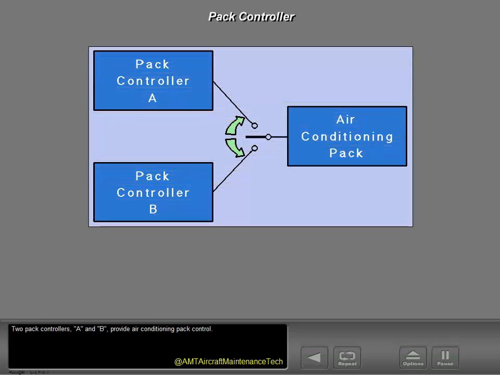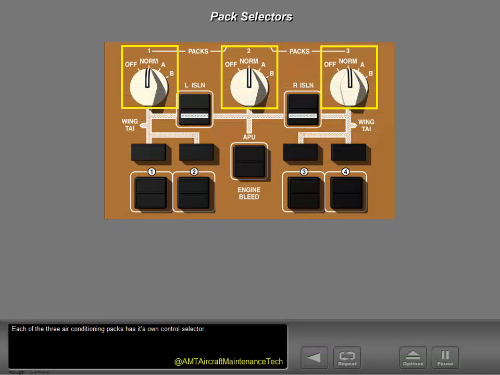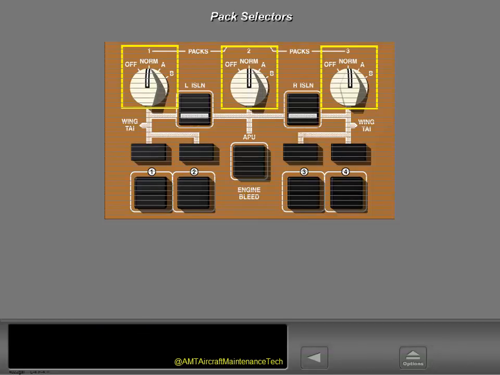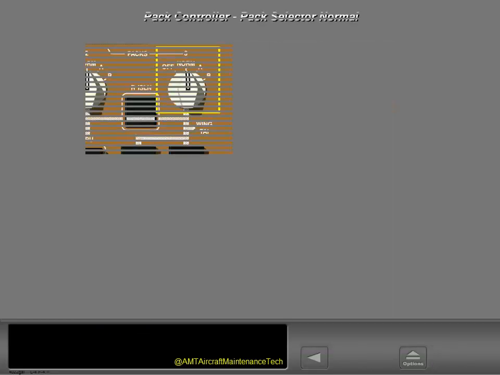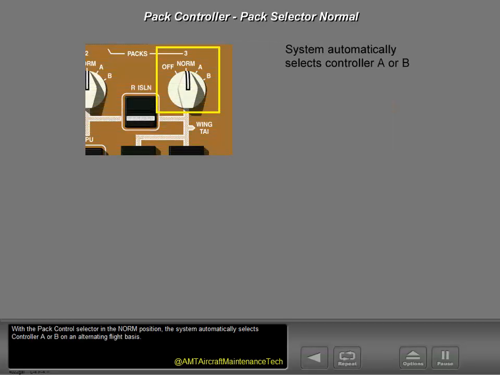Two pack controllers, A and B, provide air conditioning pack control. Each of the 3 air conditioning packs has its own control selector. With the pack control selector in the normal position, the system automatically selects controller A or B on an alternating flight basis.